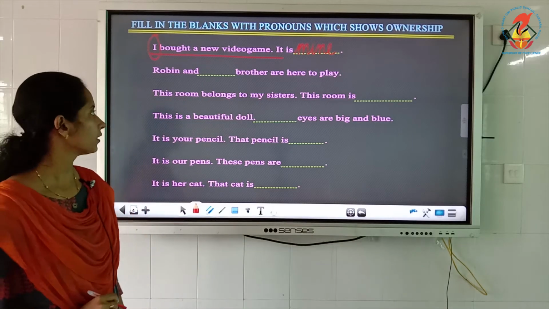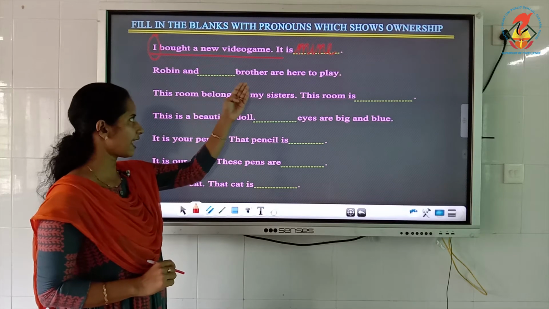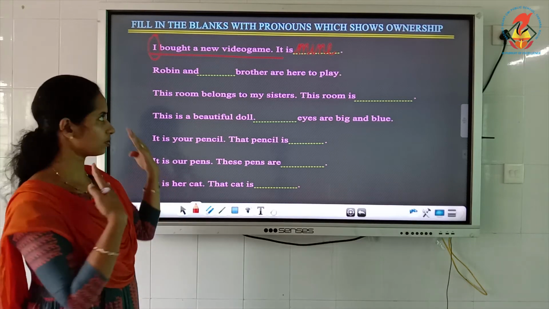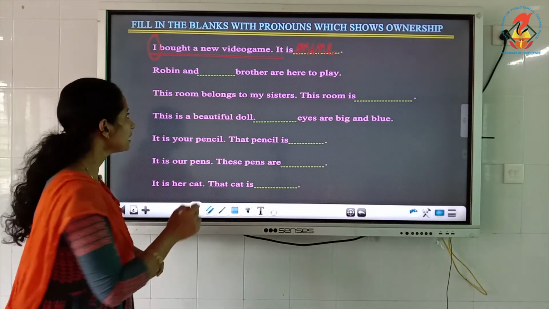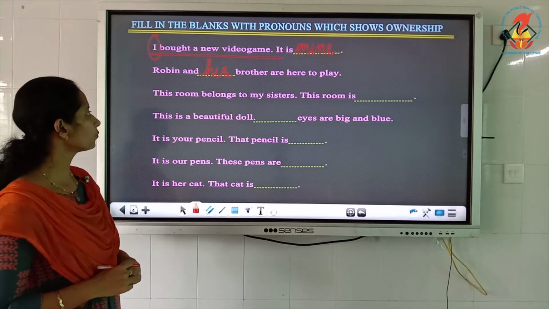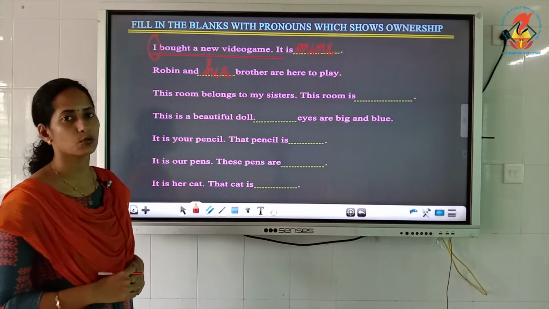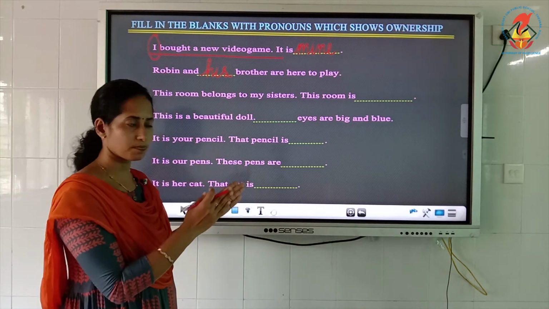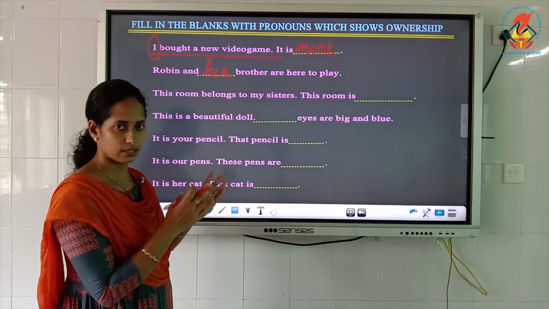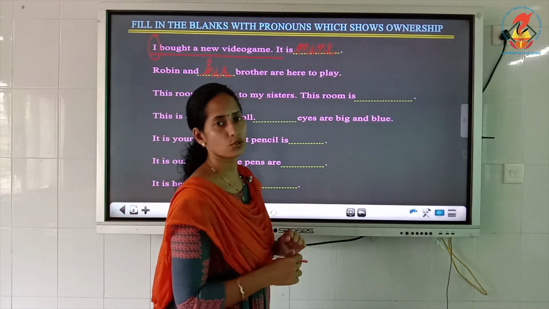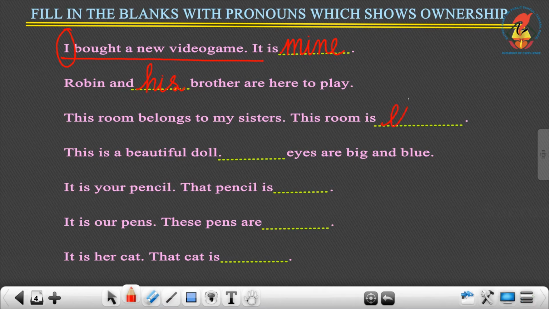So here you have to write mine. Okay, am I clear? The next one: Robin and dash brother are here to play. So it is about Robin's brother. So it is his brother. Very good. His brother. Again, this room belongs to my sisters. This room is dash. My sisters means it is two children, which means a group. So what has to be the answer? Yes, sure, it is theirs.